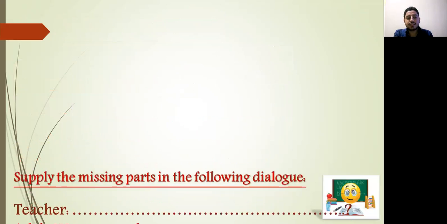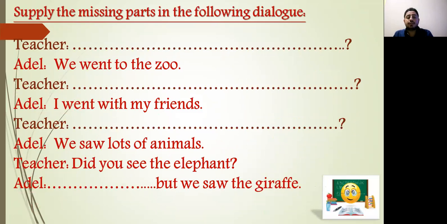Let's move to the next exercise. It's a dialogue. Supply the missing parts in the following dialogue. Here we have a conversation between a teacher and Adil. The teacher asked Adil some questions and he answered. You have to read the dialogue before you start to know more information about it. First, let's answer the first question. Adil answered, we went to the zoo. So the teacher asked him about the place. Sure, where did you go?